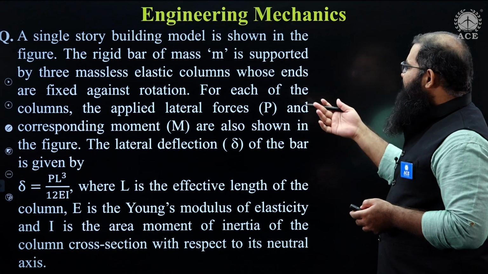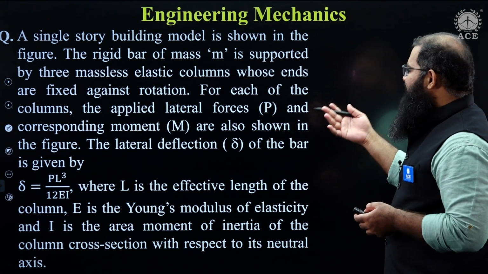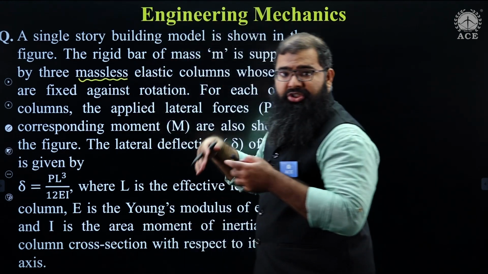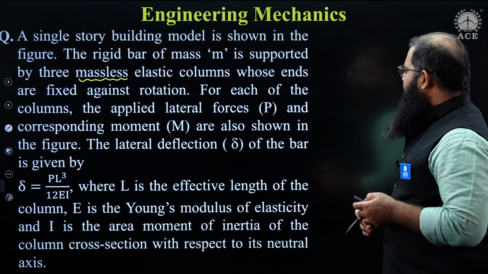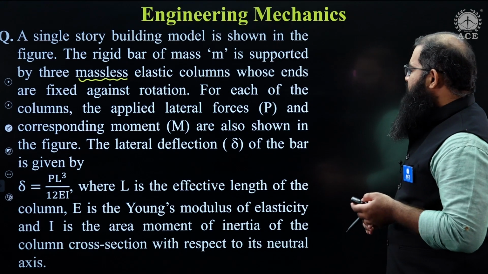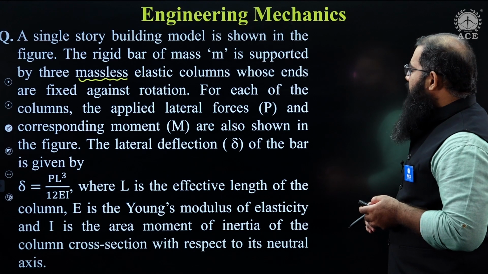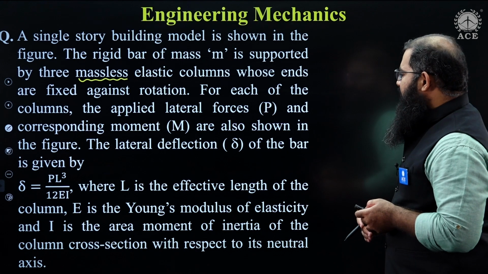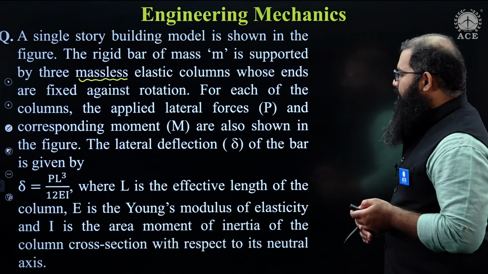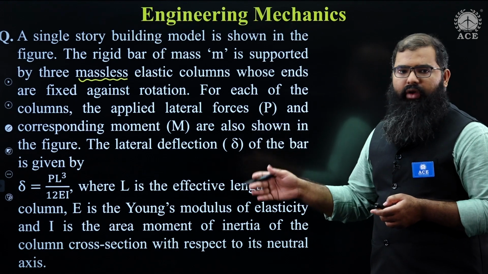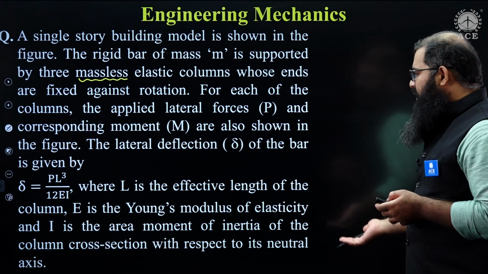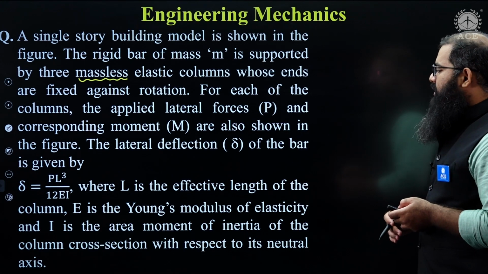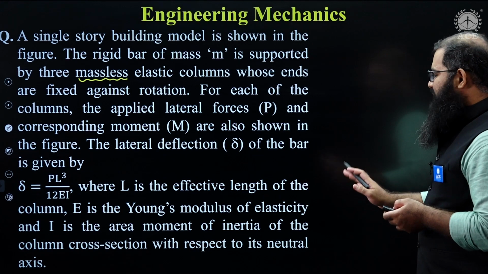The rigid bar of mass m is supported by 3 massless elastic columns. Massless, very important. Otherwise the solution should differ. Massless elastic column whose ends are fixed against rotation. For each of the column, the applied lateral force P corresponding moment are also in the figure. The lateral deflection delta is given by delta is equal to PL cube upon 12 EI, where L is the effective length of the column, E the Young's modulus of the elasticity, and I the area moment of inertia of the column cross section with respect to its neutral axis.